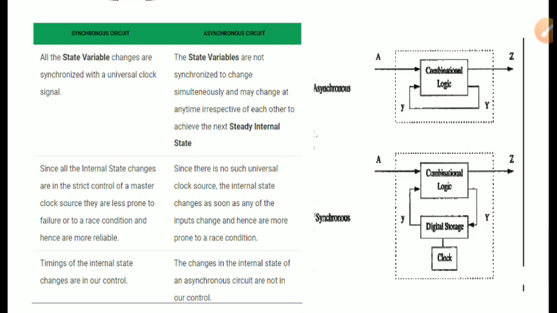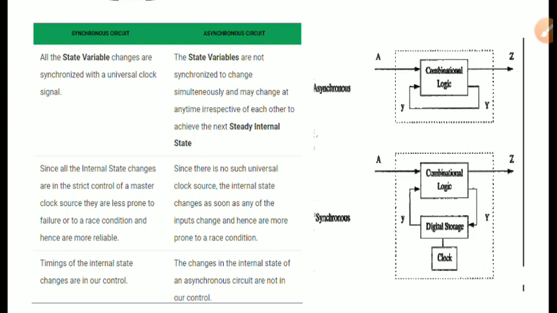A race condition is related to the change in output and the change in input. The timing of internal state changes is in our control in synchronous circuits, whereas the change in internal state of an asynchronous circuit is not in our control.